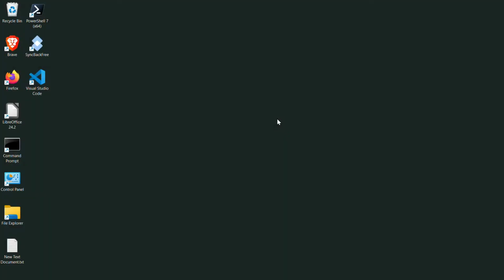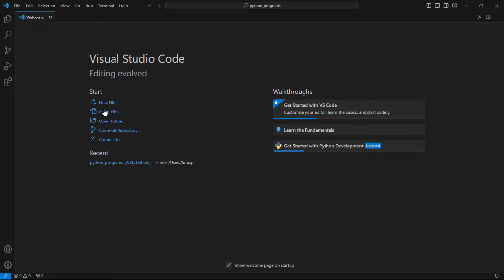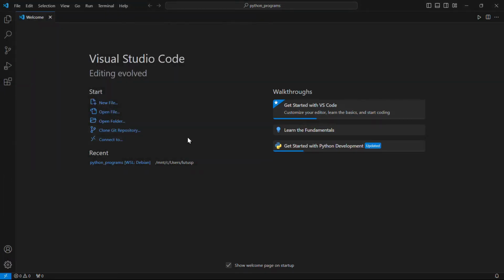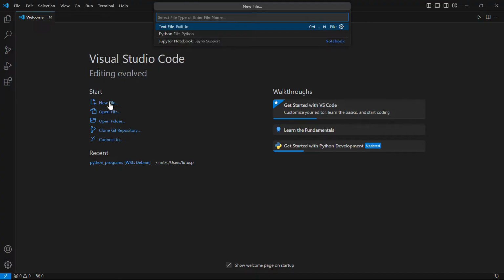Now to write our first Python program. Run VS Code and select Open Folder, this option right here. Choose the folder we created before for Python programs. And now select New File. We'll create a program file. Enter Hello World, followed by the suffix py, which is very important to remember.